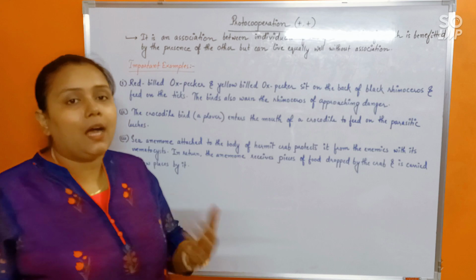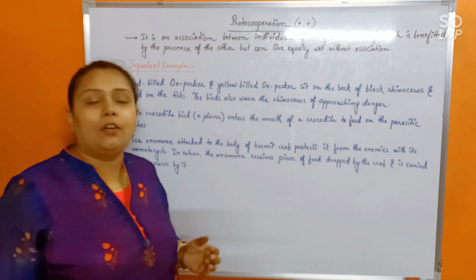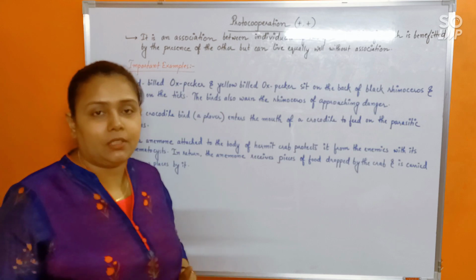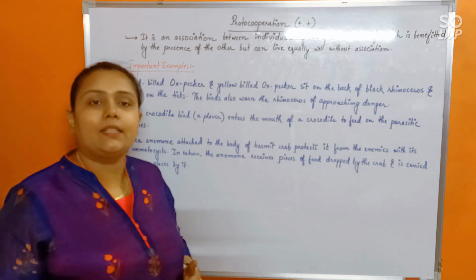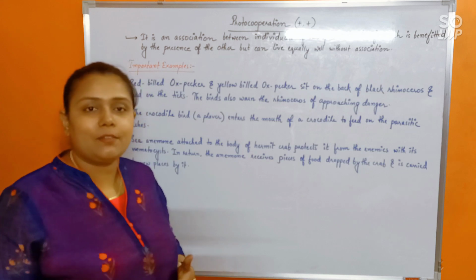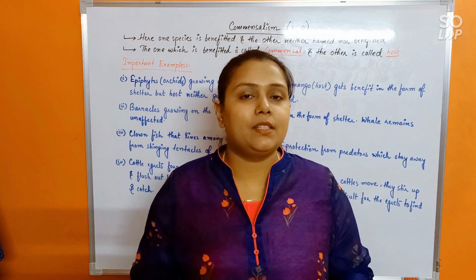Okay. So the last topic that we'll be discussing in this chapter today would be commensalism. So with commensalism, we'll complete this chapter and we'll start the new chapter, that is ecosystem, in the next class. Okay. So let's see what is commensalism. So finally, this is the last population interaction, that is commensalism.